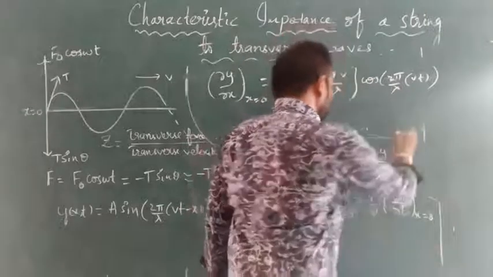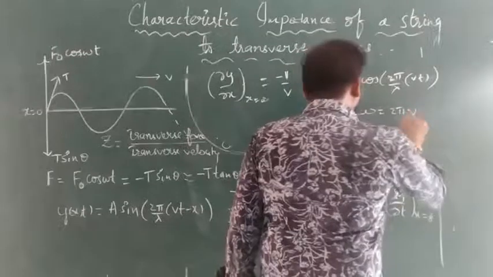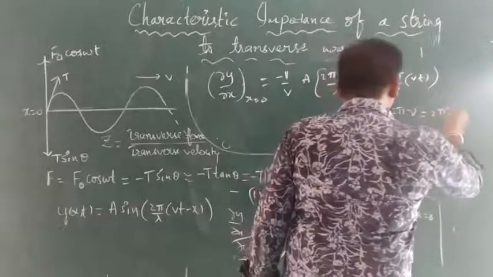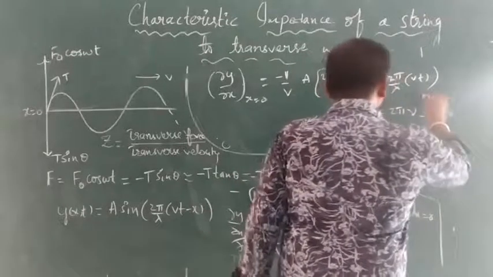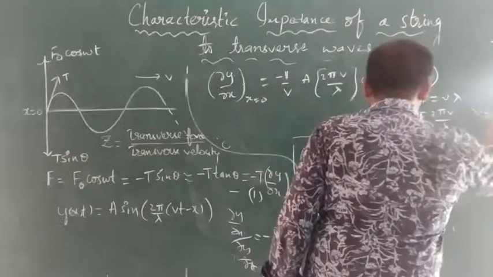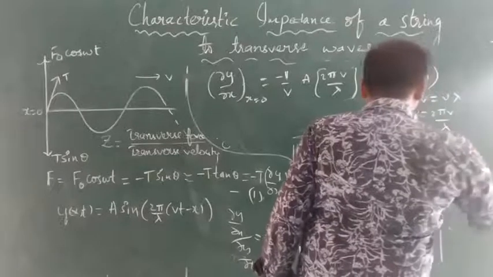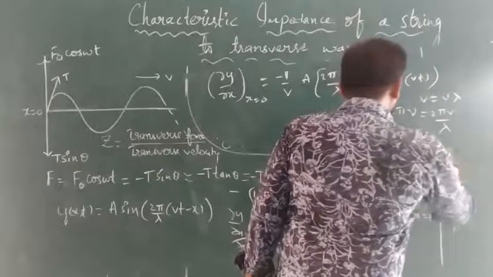But we know that ω is equal to 2πν, which is equal to 2πv/λ, because v is equal to νλ, or ν is equal to v/λ. So v/λ will become what?